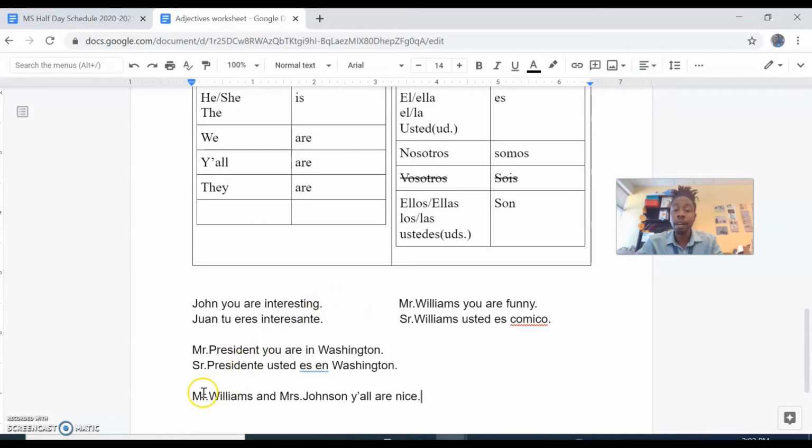So here you see I have Mr. Williams and Mrs. Johnson. We see that I'm talking directly to them with y'all, and I'm choosing the adjective nice. So we have more than one person who's going to be formal. This would say Señora Williams y Señora Johnson, ustedes son simpáticos.